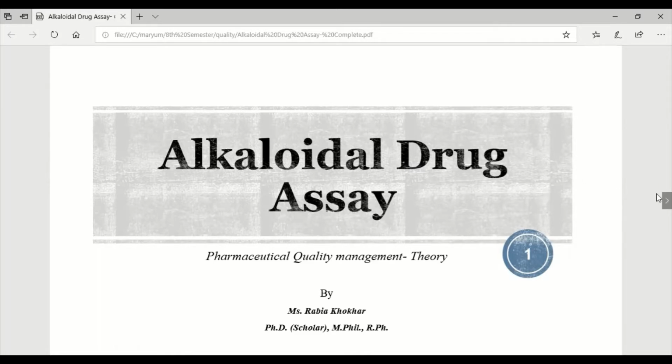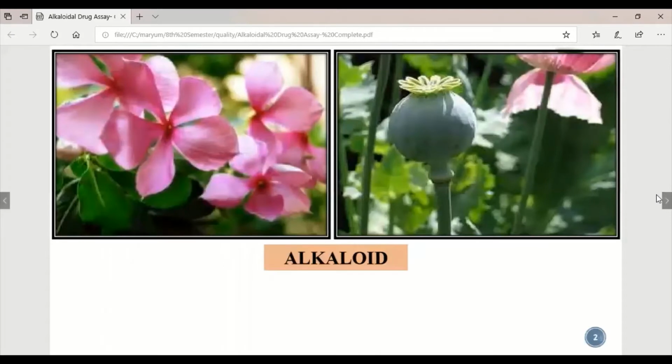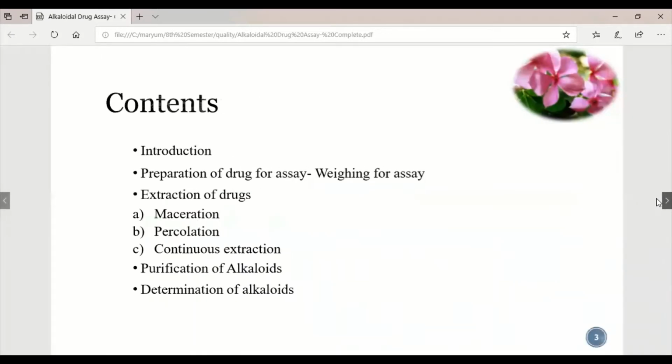So I will first of all tell you what alkaloids are. First I will give you the introduction of the alkaloids. Then I will tell you about the preparation of the drug for assay, and how we will prepare the alkaloid for its assay or its chemical testing. Then I will tell you about the extraction of the drug, how we will extract alkaloids, and the procedures followed for extraction, which are maceration, percolation, and continuous extraction. Then I will tell you about the purification of the alkaloids, the determination of the alkaloids, and the chemical and physical testing which will be done for alkaloid testing.